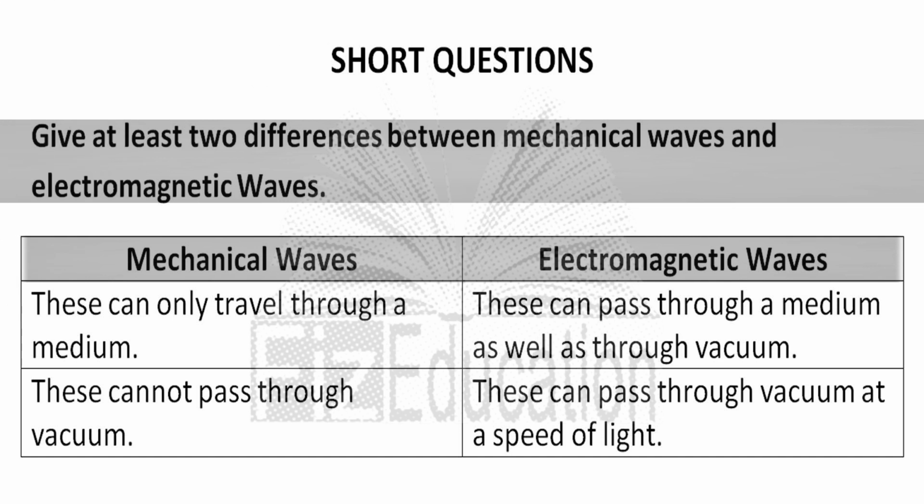Short questions. Give at least two differences between mechanical waves and electromagnetic waves. Mechanical waves can only travel through a medium. Electromagnetic waves can pass through a medium as well as through vacuum. Mechanical waves cannot pass through vacuum. Electromagnetic waves can pass through vacuum at the speed of light.